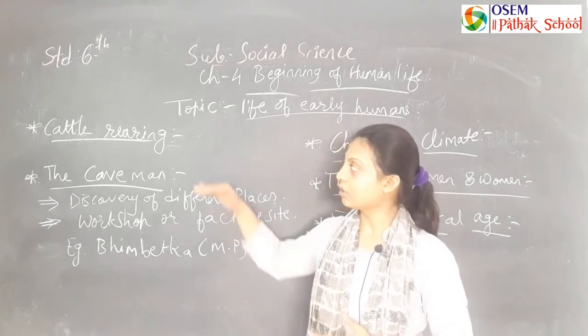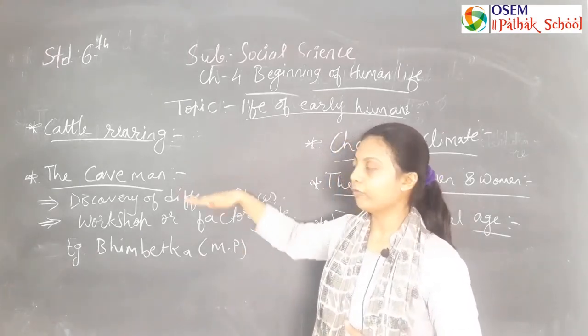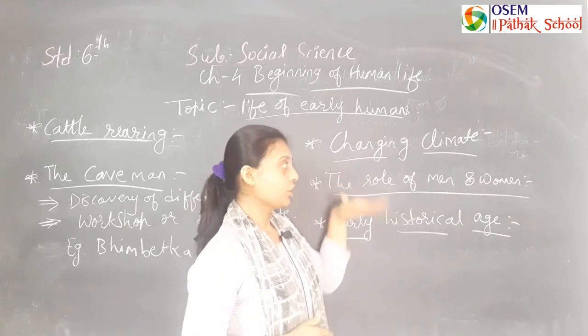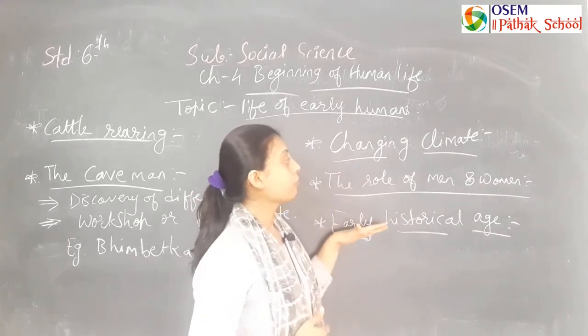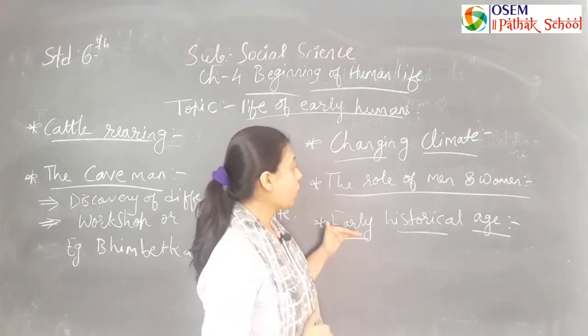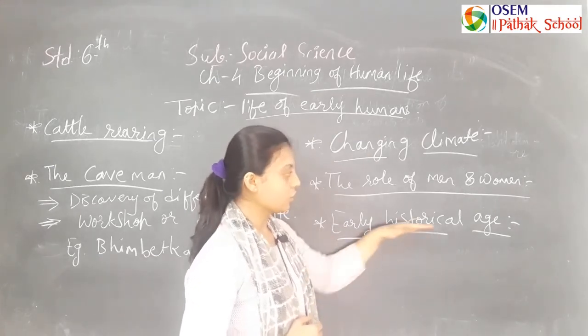So yes, in this lecture we saw cattle rearing, cavemen, changing climatic patterns, the role of men and women which was different according to their physical strength, and then the early historical age.